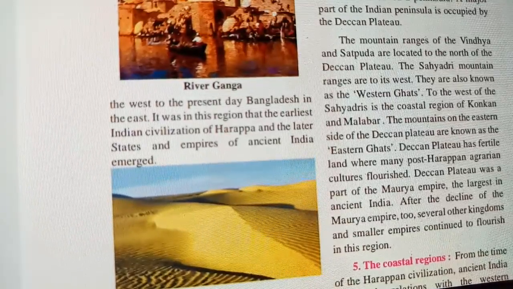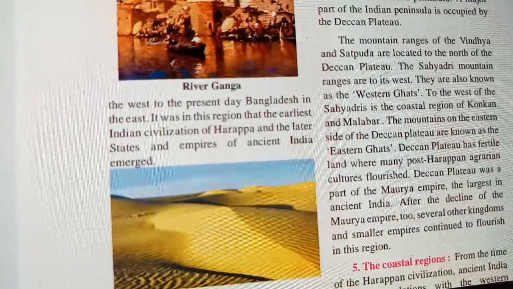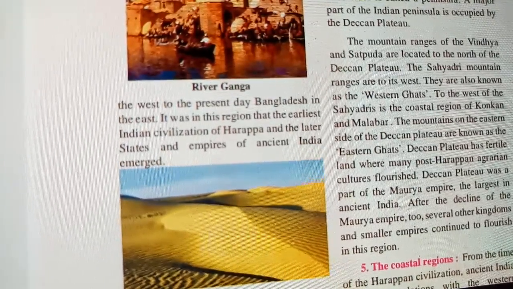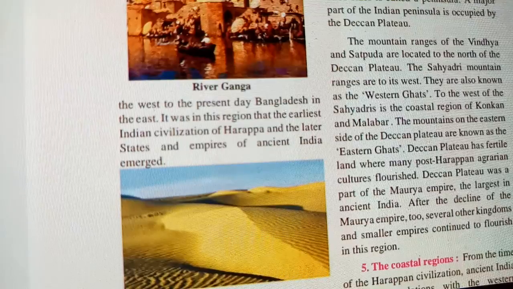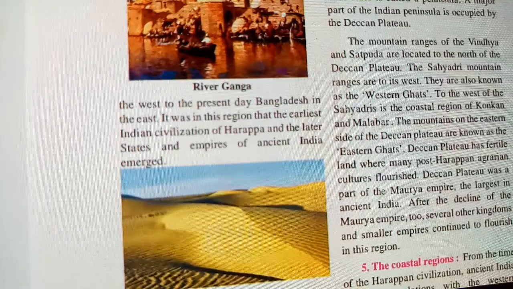After the decline of the Maurya Empire, several kingdoms and smaller empires continued to flourish in this region. So there are some people who belong to the Maurya Empire, and people who belong to the kingdoms of their era. Now they also flourished in that Deccan Plateau region.